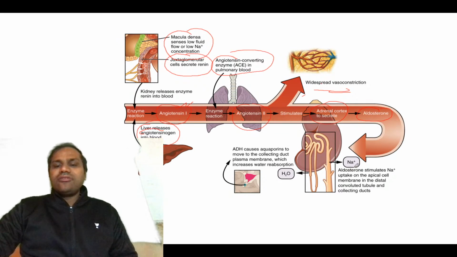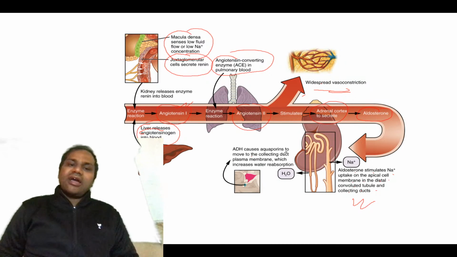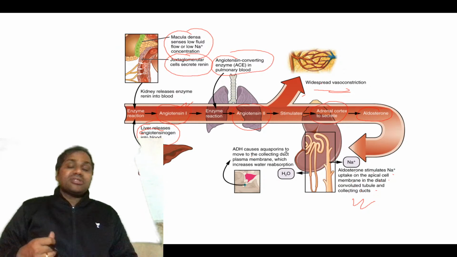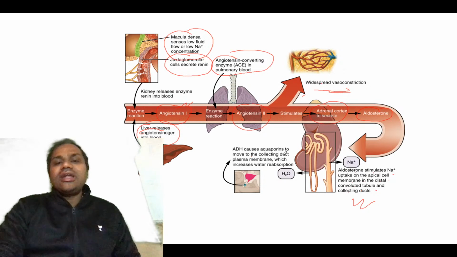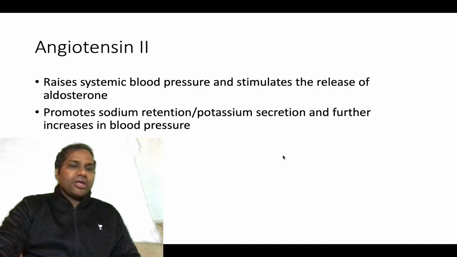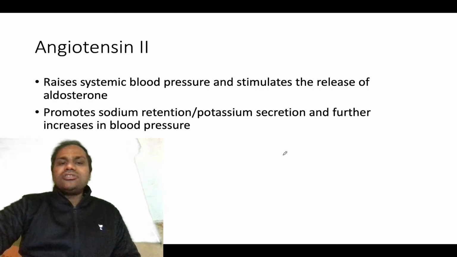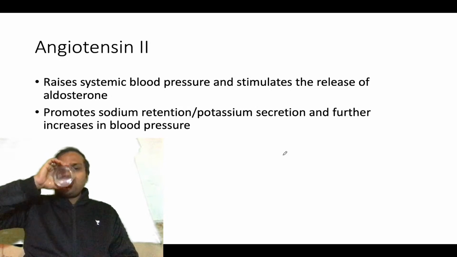This aldosterone stimulates sodium uptake on the apical cell membrane in the distal convoluted tubules and collecting duct. Hence there will be release of ADH, which causes aquaporins to move to the collecting duct plasma membrane, which increases water reabsorption. So this is the basic mechanism of blood pressure maintenance by angiotensin 1 and angiotensin 2, ACE inhibitors and all. Remember angiotensin 2 rises rapidly.